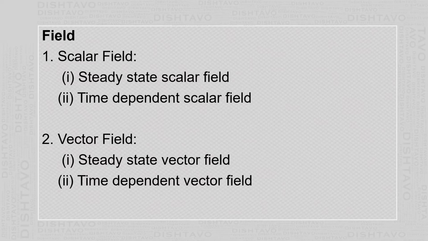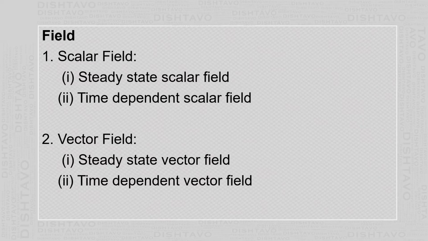The second type is the vector field. Vector fields are functions or physical quantities which have magnitude as well as direction. Again, there are two types, steady state vector field and time dependent vector field. In the steady state vector field, these vector physical quantities are independent of the time. Example, the velocity of a body in uniform motion. The velocity remains constant, so it does not depend upon the time, so it is a steady state vector field.